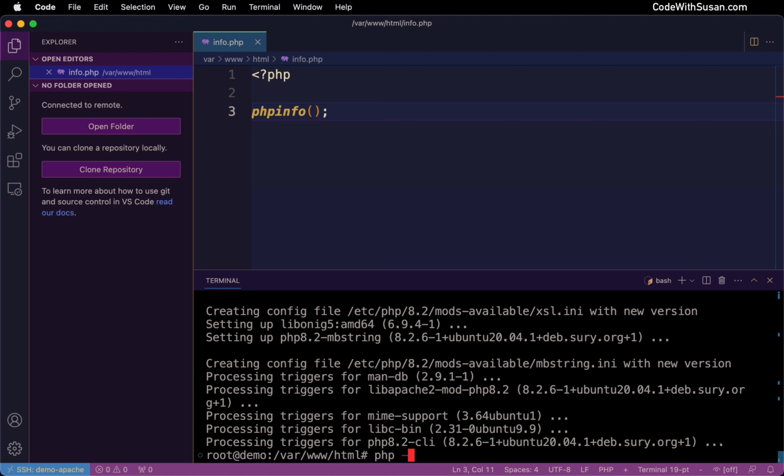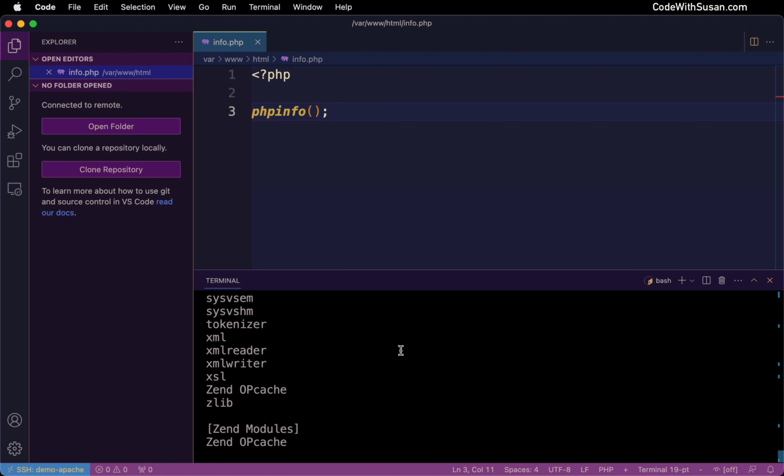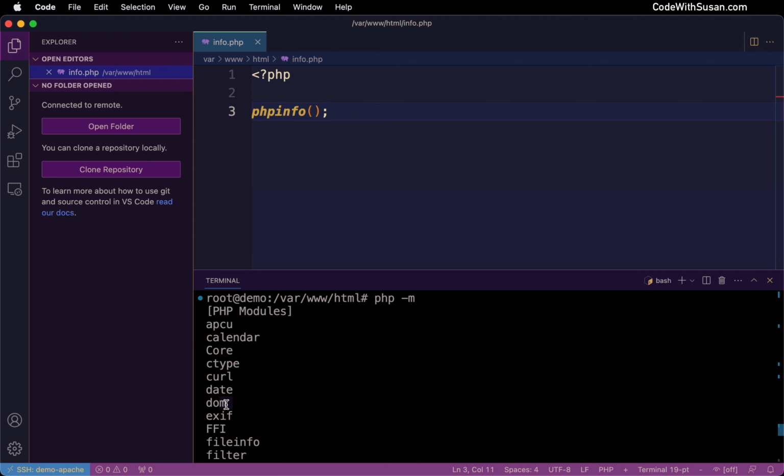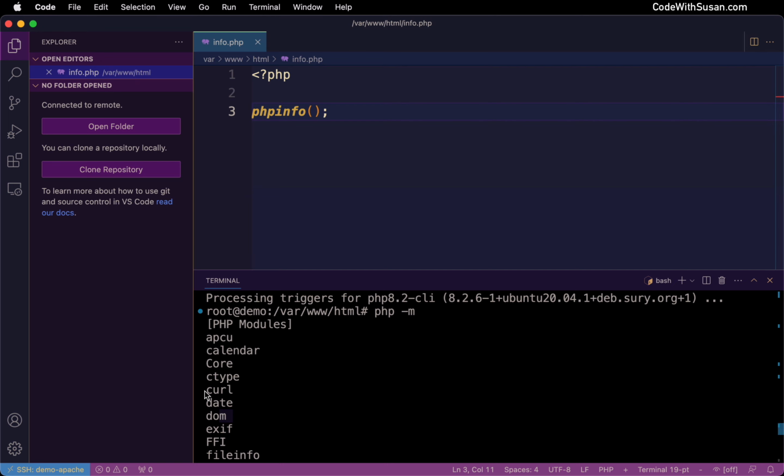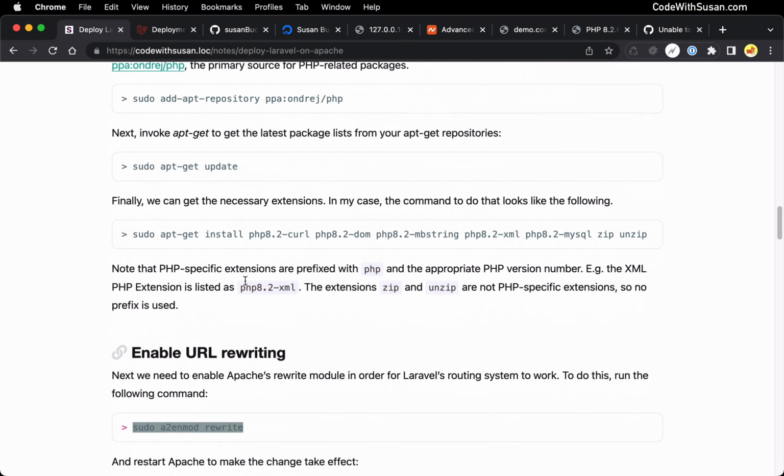And then we can run that php -m command again, just to double check that we're good to go. So for example, there's that DOM module I was missing before. It's now listed there. There's mbstring, and then XML, and then the 4th one was curl, so we can see that as well.